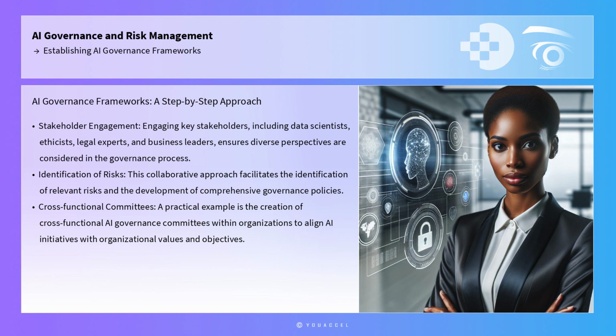Step-by-step applications of AI governance frameworks involve several stages, beginning with stakeholder engagement. Engaging key stakeholders, including data scientists, ethicists, legal experts, and business leaders, ensures that diverse perspectives are considered in the governance process. This collaborative approach facilitates the identification of relevant risks and the development of comprehensive governance policies.